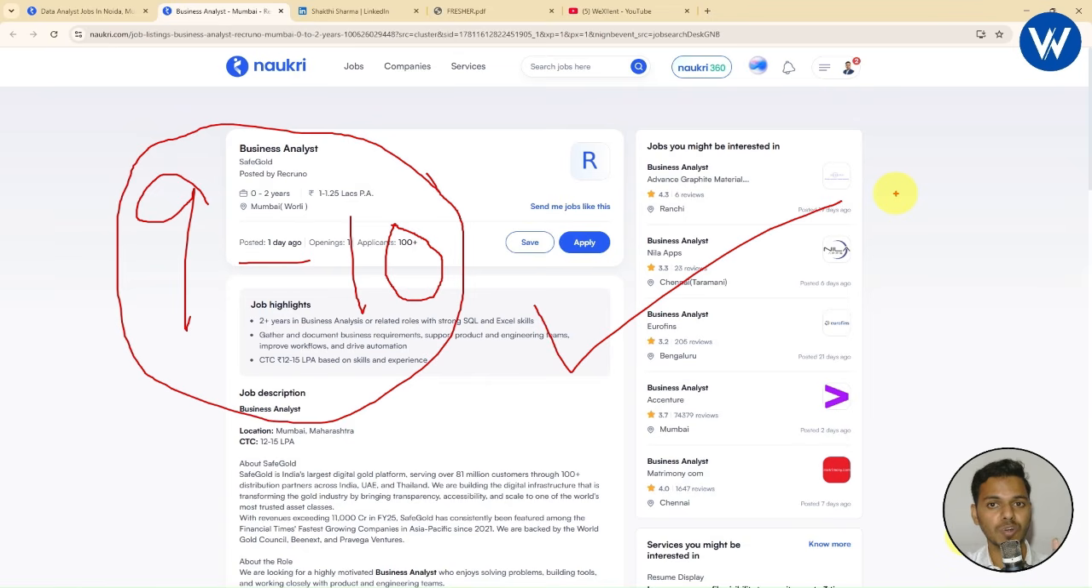So whenever you want to apply for a job, the timing is between 9 to 10 a.m., early morning. Okay, you need to apply between 9 to 10 a.m. This is the perfect time in order to apply for a job. I hope you guys are understanding.